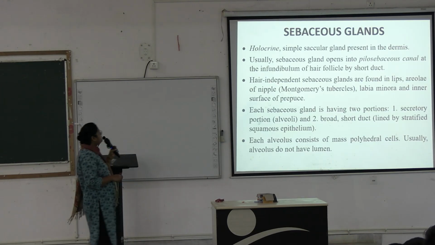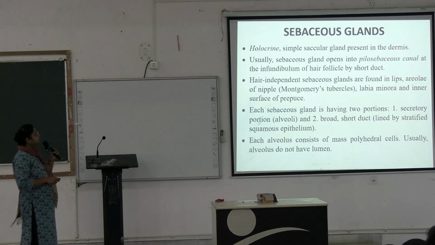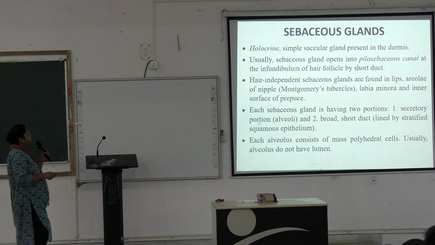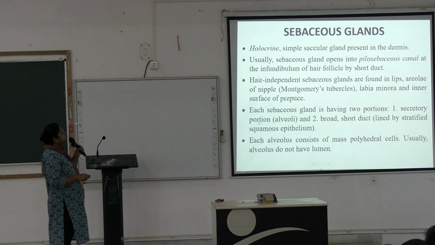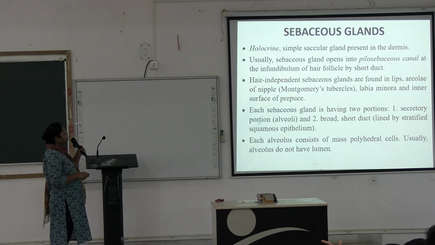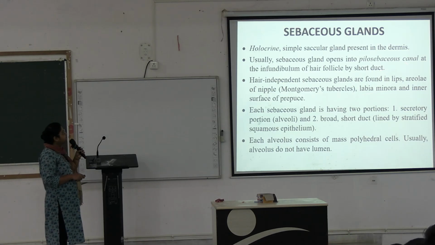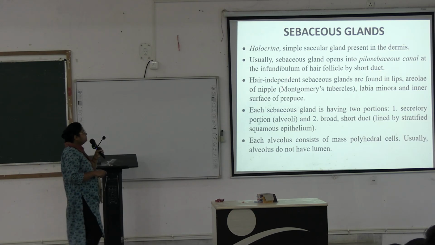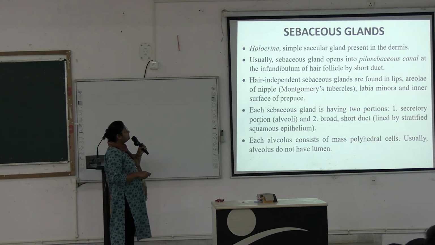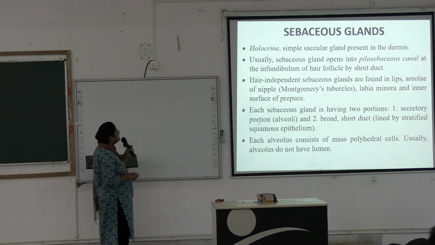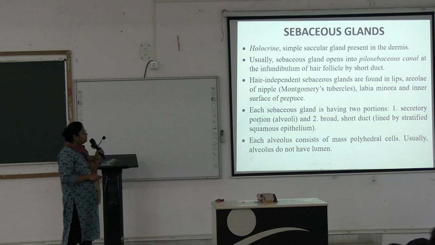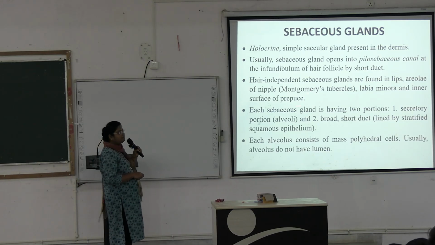Sebaceous glands are holocrine, simple saccular glands present in the dermis, and usually they open into the pilosebaceous canal at the infundibulum of the hair follicle by a short duct. Hair-independent sebaceous glands are found in the lips, the areola of the nipple known as Montgomery's tubercles, labia minora, and the inner surface of the prepuce.